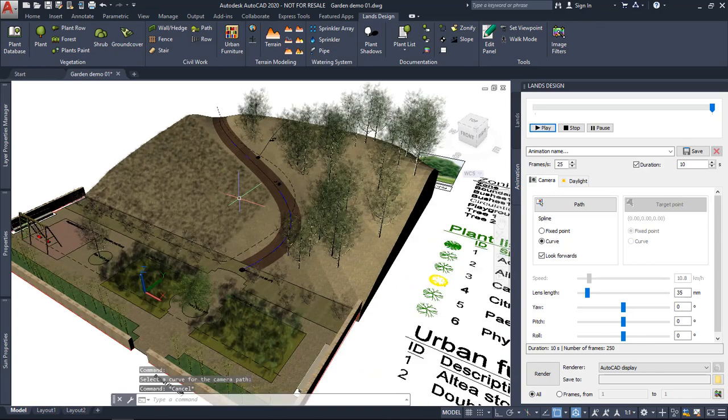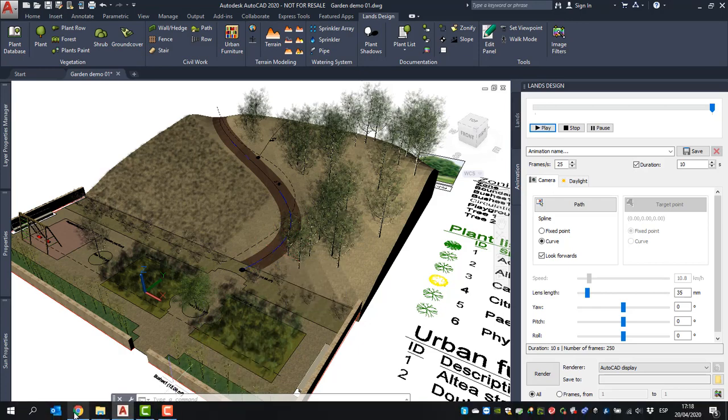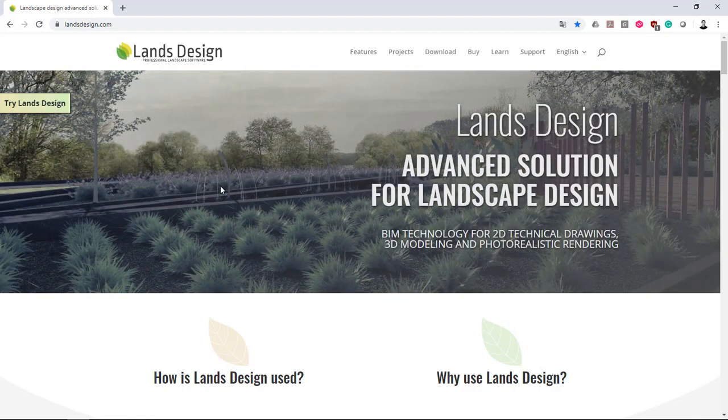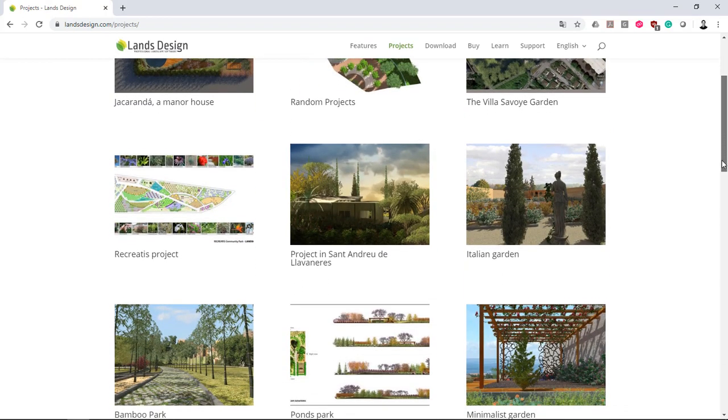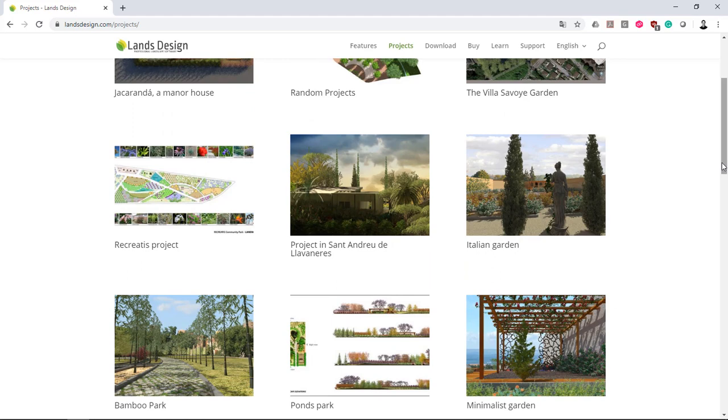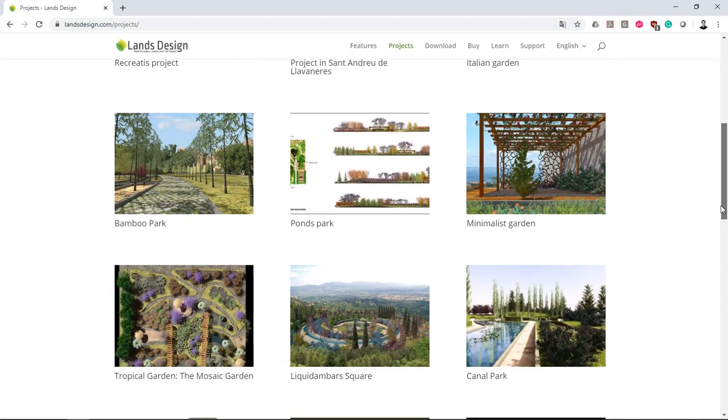All right, so you can see it's pretty easy to create an animation. Finally, I could render this scene, but I prefer to show some of the examples that are available on the Lands website, so you can see the different results you can obtain using this program. Of course, the results depend on how much you work on the materials, the lighting, and the scene, but you can get very good quality results using Lens Design for AutoCAD.